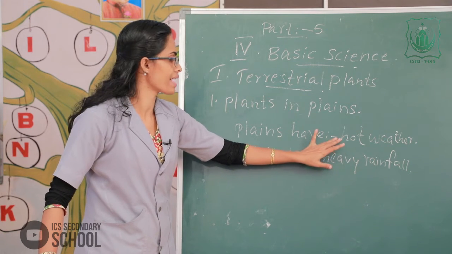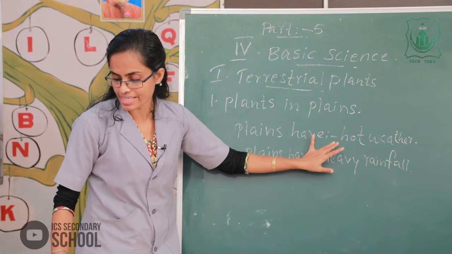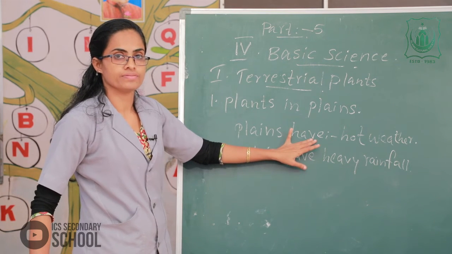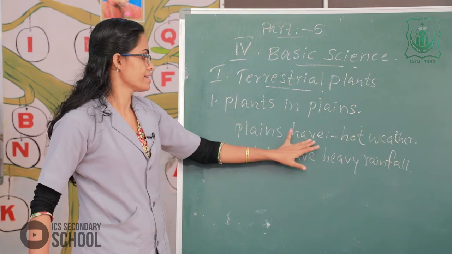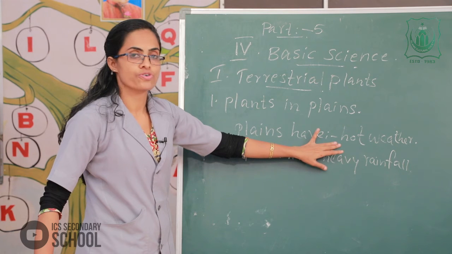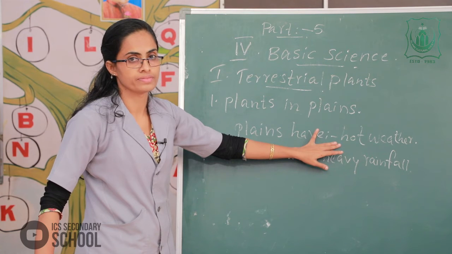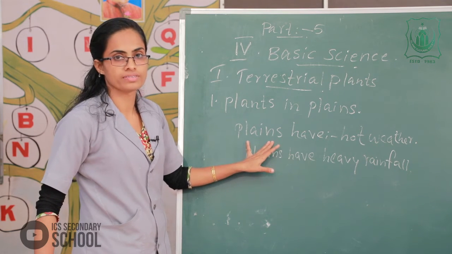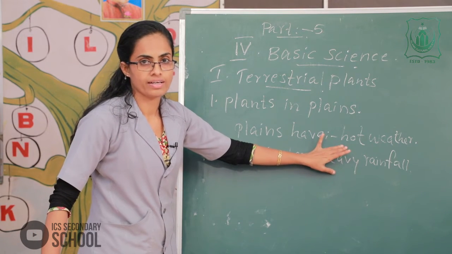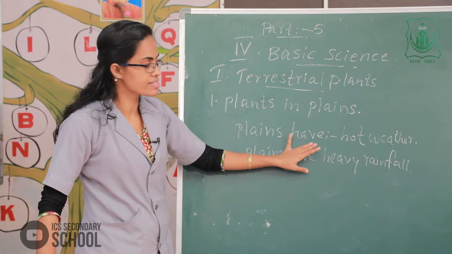Most of the plants in these plains shed their leaves in autumn. Okay, you know autumn, the season. Please listen here.